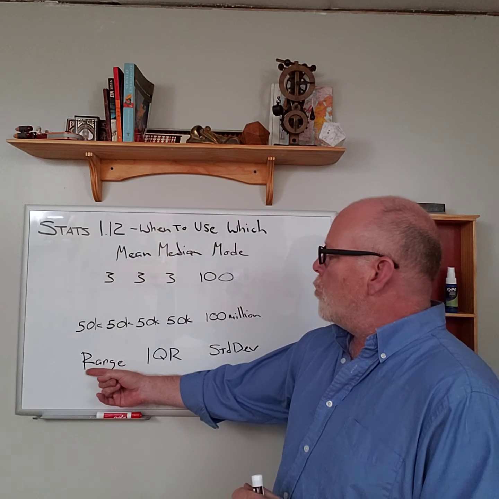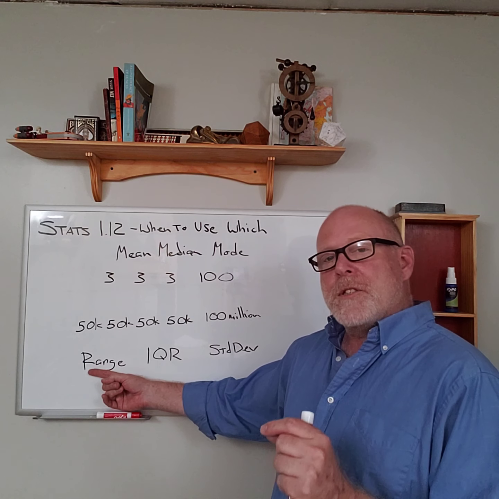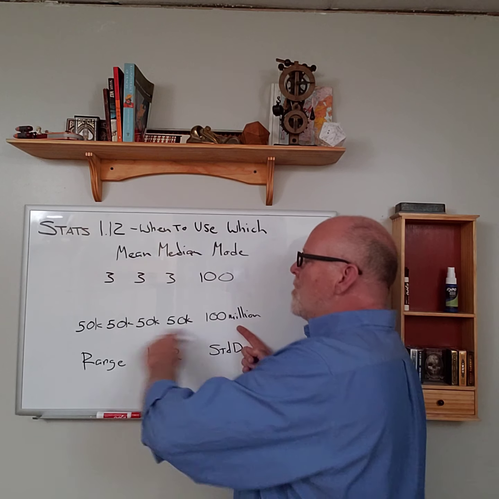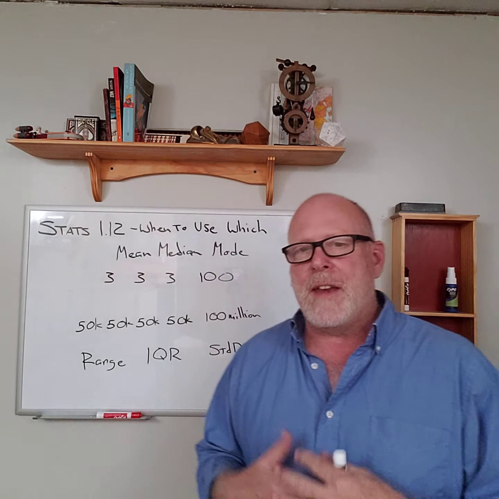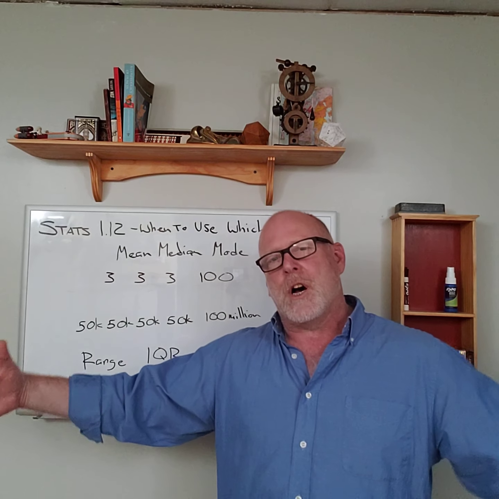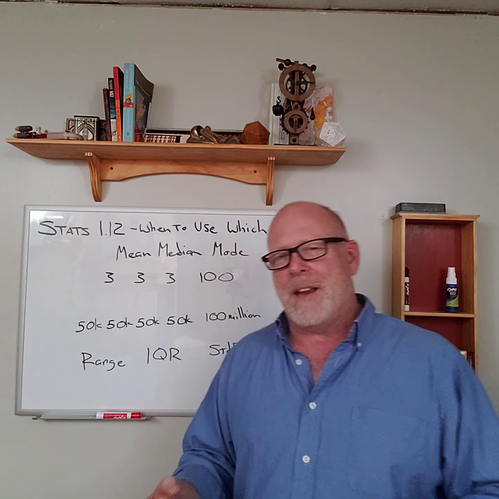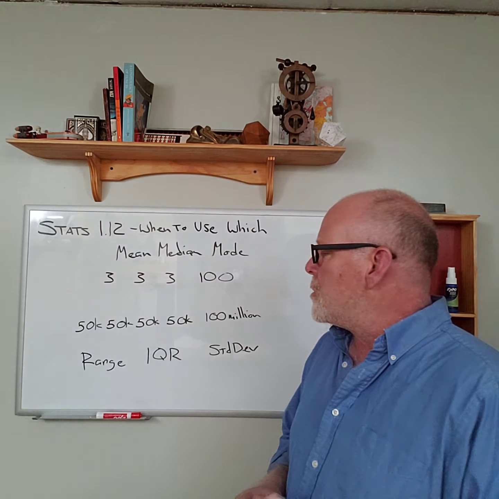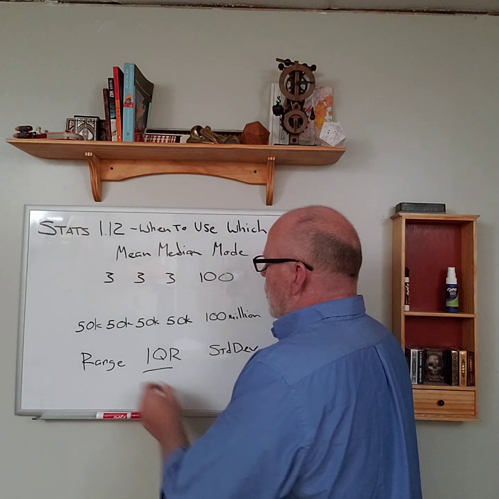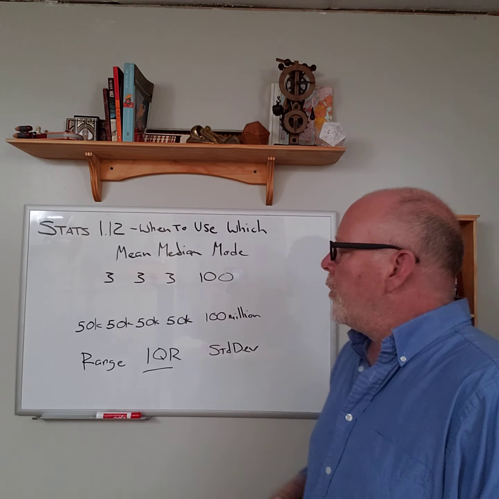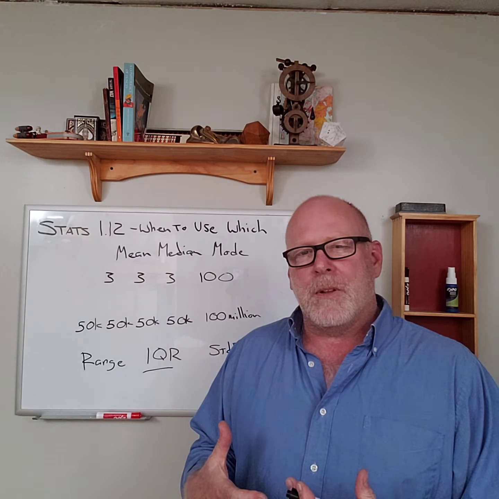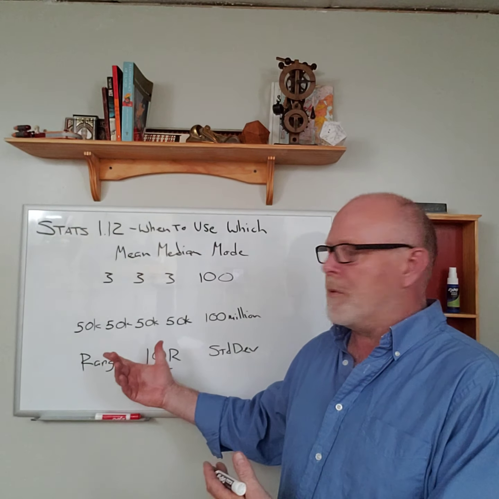Now, if we look at the range here, we would be subtracting 50,000 from the top value, and that would make it look like the population was all over the place. So that would be a bad measure to use for the spread here. The interquartile range looks only at the middle half of the population. Again, this is a real oversimplification.